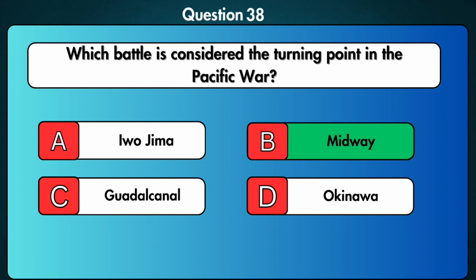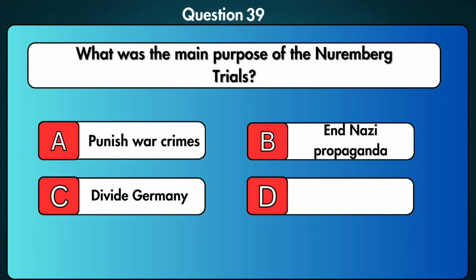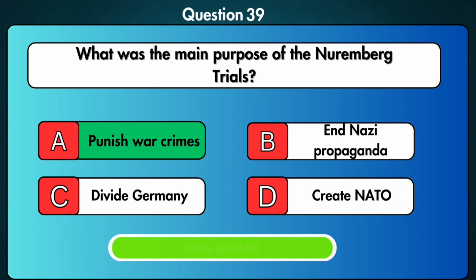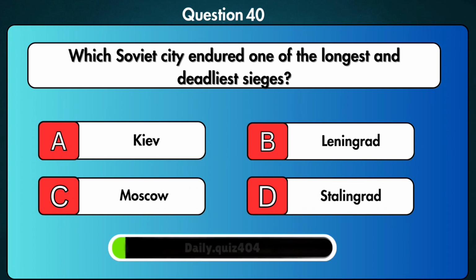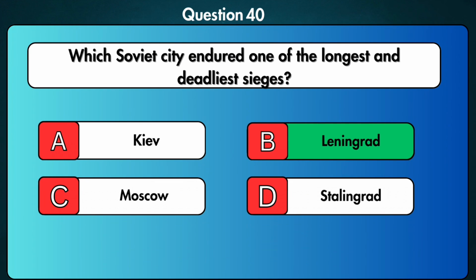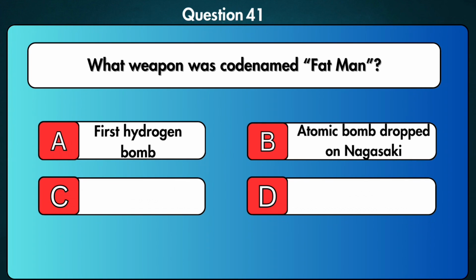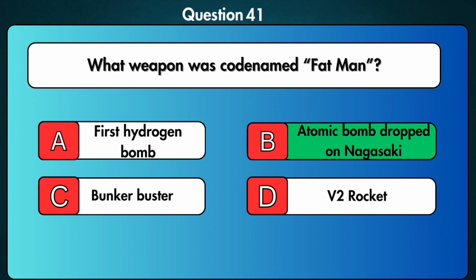Which battle is considered the turning point in the Pacific War? Midway. What was the main purpose of the Nuremberg trials? Punish war crimes. Which Soviet city endured one of the longest and deadliest sieges? Leningrad. What weapon was codenamed Fat Man? The atomic bomb dropped on Nagasaki.